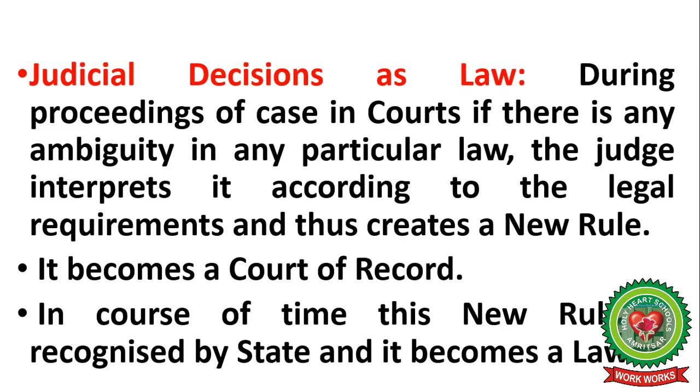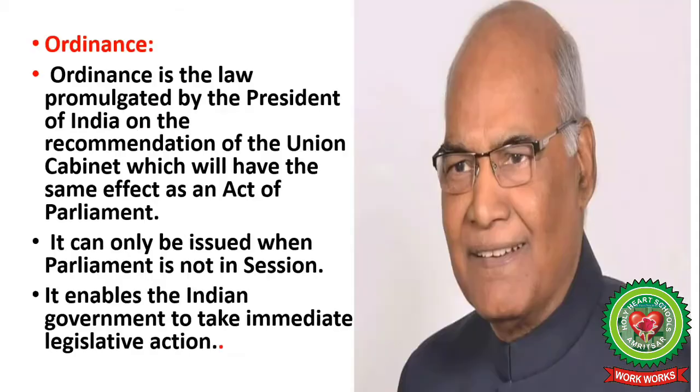Next is judicial decisions and law. Here, judicial decisions are correlated. During proceedings of a case in court, if there is any ambiguity in any particular law, the judge interprets it according to the legal requirements and thus creates a new rule. It becomes a court of record. In course of time, this new rule is recognized by the state and it becomes a law.